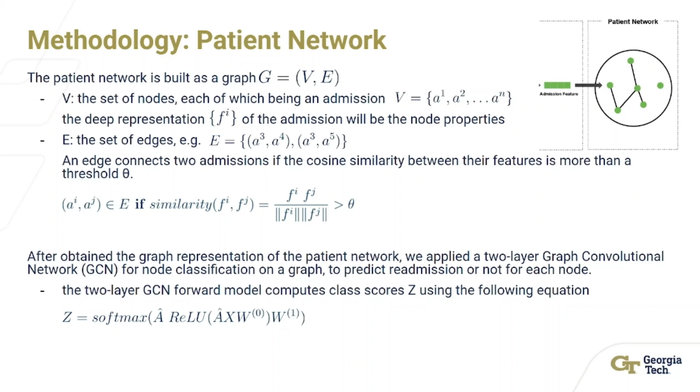Using the training data, we can obtain the deep representation and the patient network. Then with the known labels in the training set, we can learn the weight matrices W0 and W1 and further use the trained model to predict the class score for a new admission.